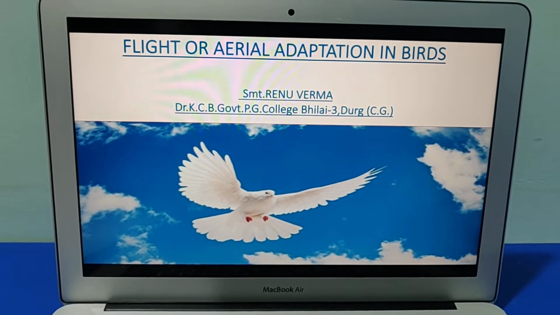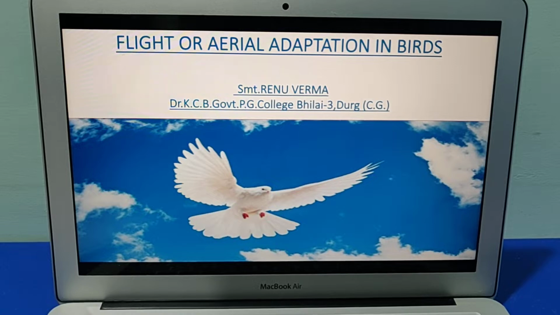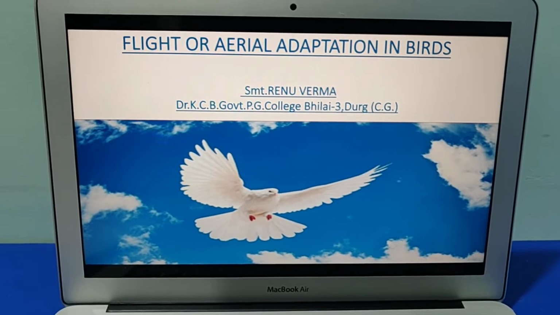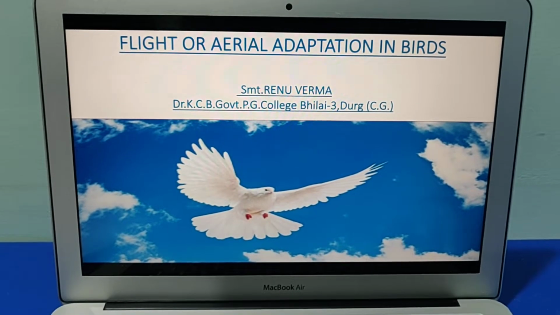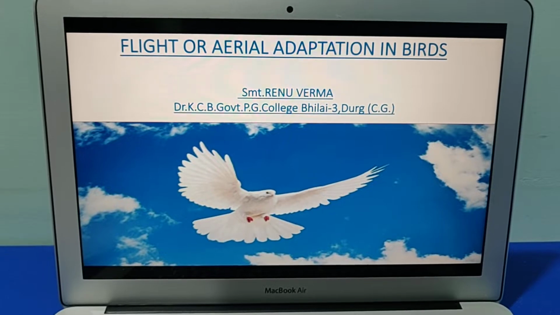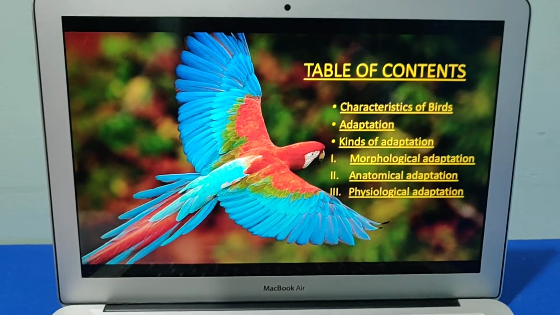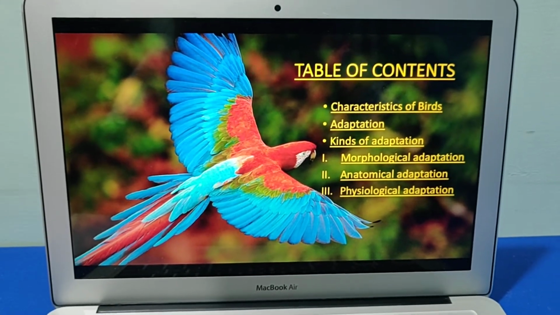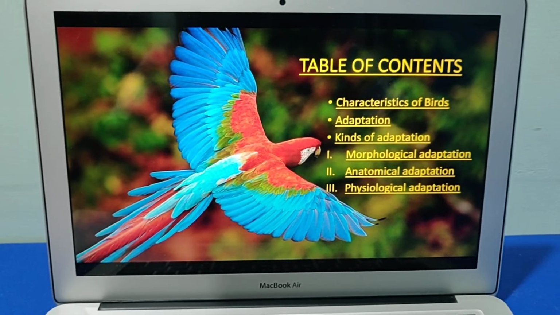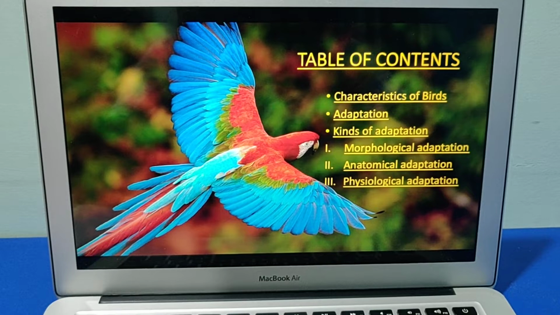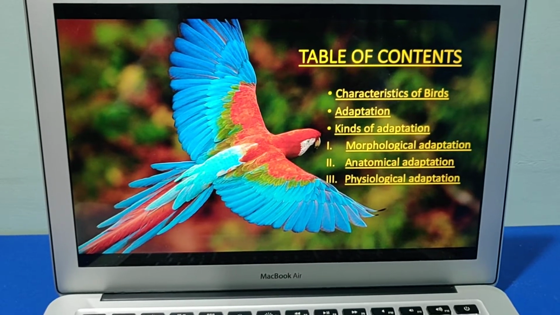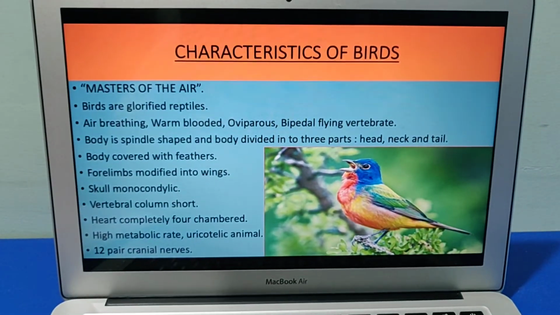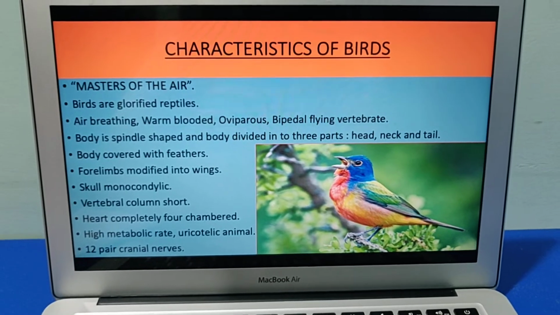The topic for today's discussion is flight or aerial adaptation in birds. That means how the birds fly and what are the different adaptations which take place in a bird. The table of contents, that is the different topics which we are going to discuss, is first characteristics of birds, their adaptation, the kinds of adaptation that happens, and all those things. We'll see as we proceed. First, we will look at characteristics of birds.